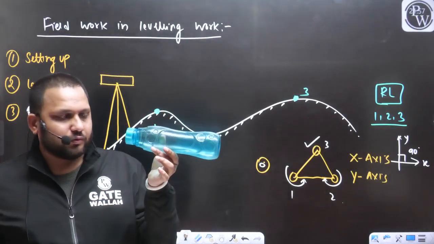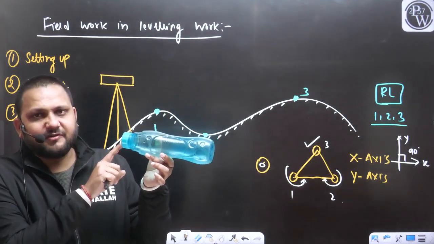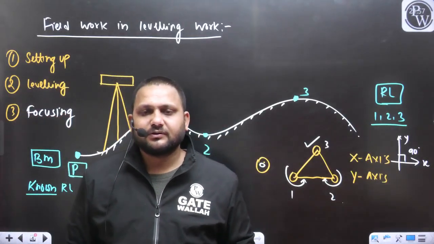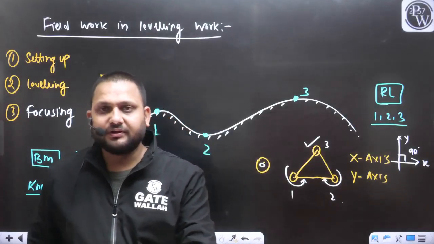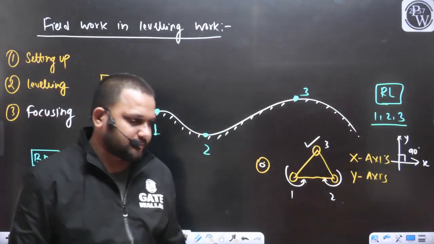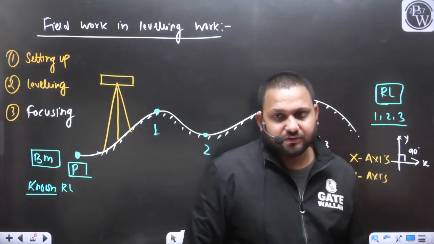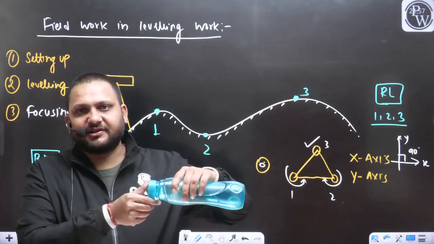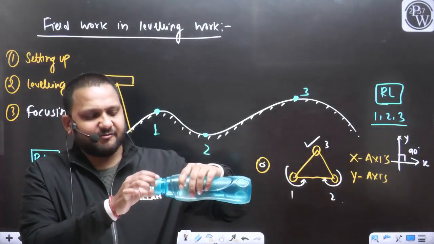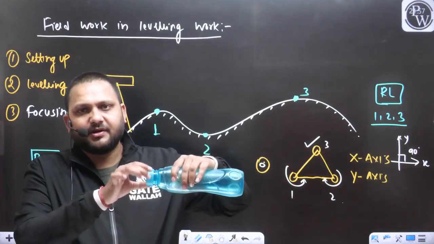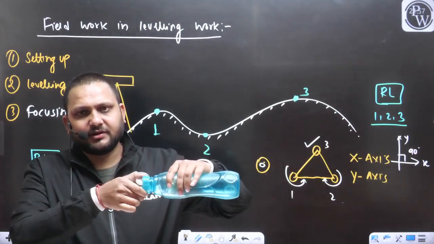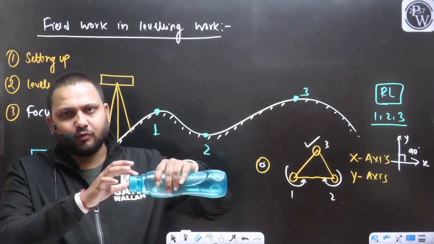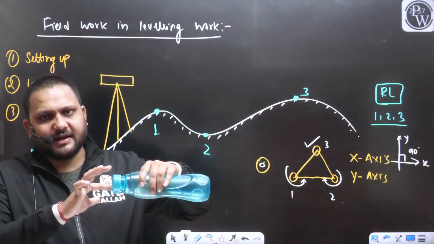So now what will we do? First we are going to focus the eyepiece. And when will we come to know that the eyepiece is perfectly focused? For focusing the eyepiece, there is a screw like this, we have discussed in the last class. There will be a screw like this cap. You can rotate this screw in both directions, clockwise and anti-clockwise.